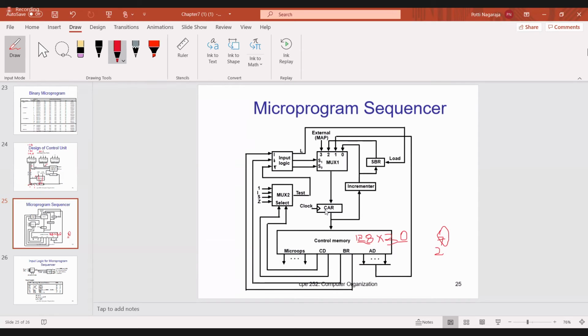If some condition is satisfied, then you have to go for program 2. So before going to program 2, what will the computer do? The 6th instruction address will be stored in the subroutine register. Do you understand what I'm saying?